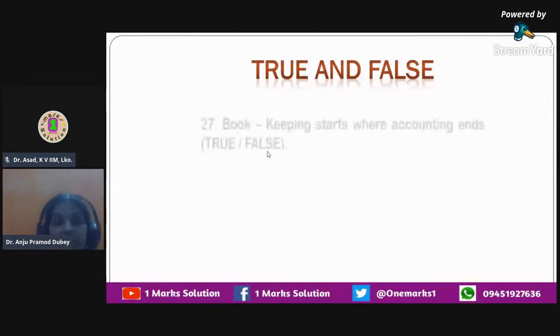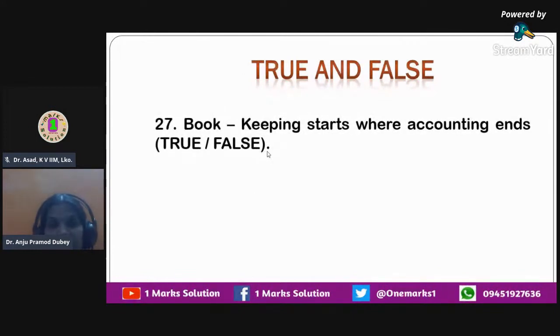Okay. Now the next category of questions that we have over here is true false questions. So when we talk about true false questions, here you have to read the statement and then you have to specify whether the given statement is true or whether it is false. So bookkeeping starts where accounting ends. This is the question that is given to you.